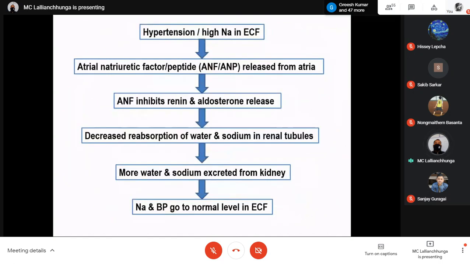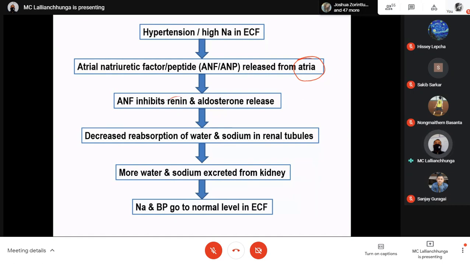Another factor is that when there is hypertension or high sodium concentration in the extracellular fluid, this will stimulate atrial natriuretic factor or peptide, in short ANF or ANP. This is released from the atria of the heart, as you already know. What is the function of ANF?